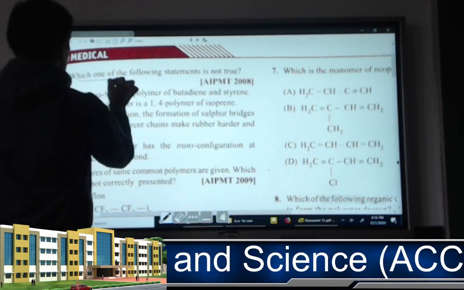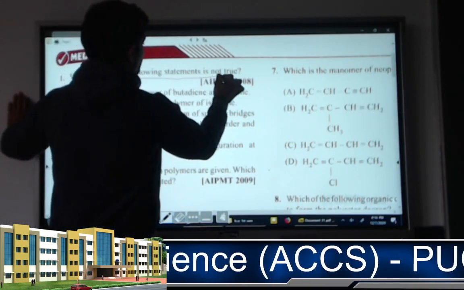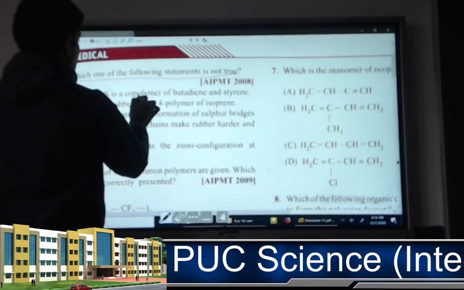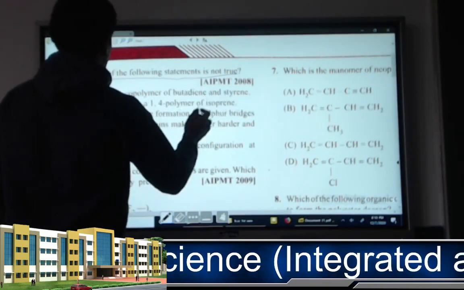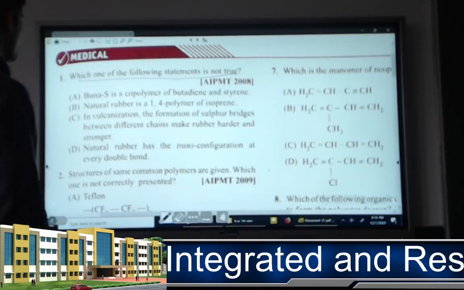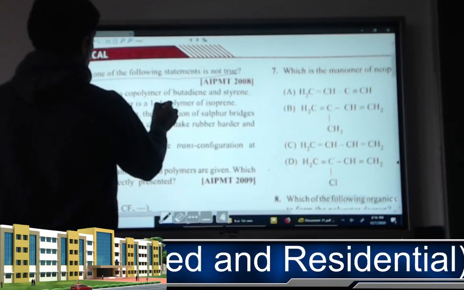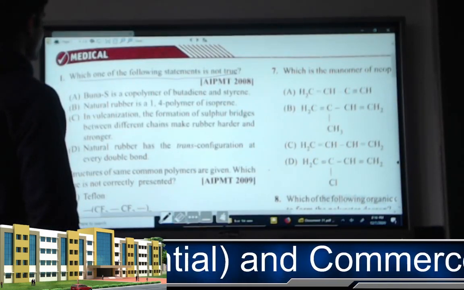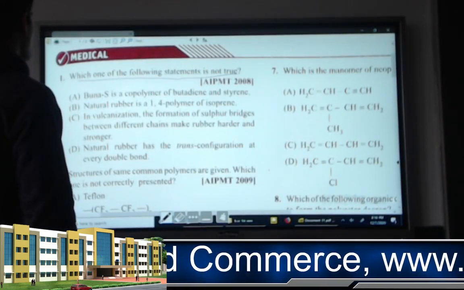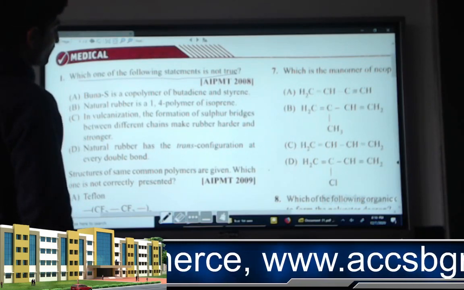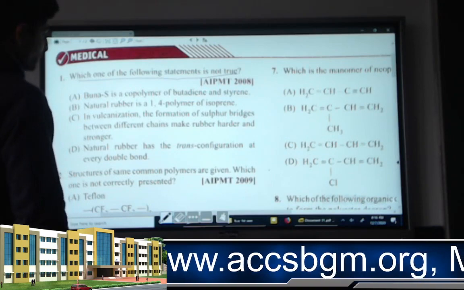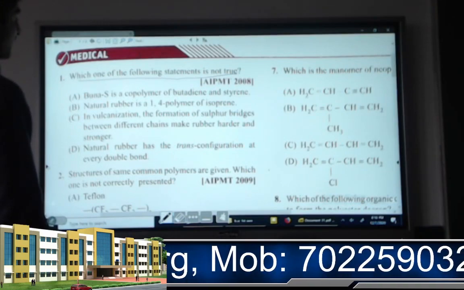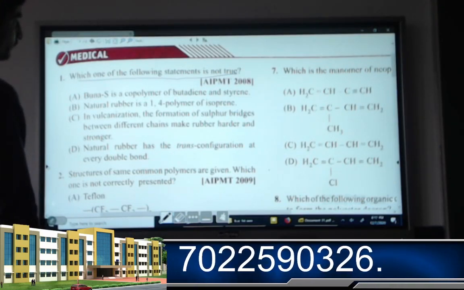Which one of the following statements is not true? That is not correct. A. Buna-S is a copolymer of butadiene and styrene. Second one, natural rubber is a 1,4 polymer of isoprene. In vulcanization, the formation of sulfur bridges between different chains makes rubber harder and stronger. Natural rubber has the trans conformation at every double bond.